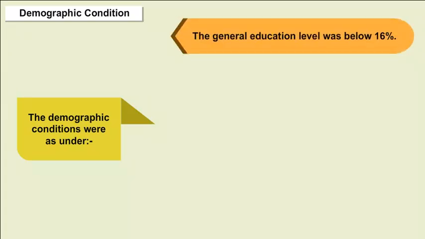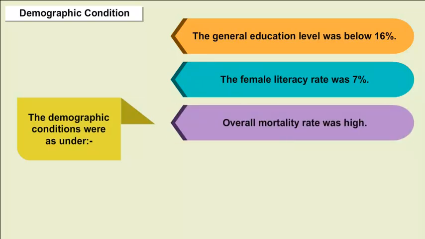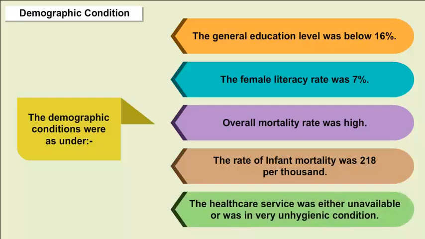The general education level was below 16%. The female literacy rate was 7%. The overall mortality rate was high. The rate of infant mortality was 218 per thousand. Healthcare service was either unavailable or in very unhygienic condition.